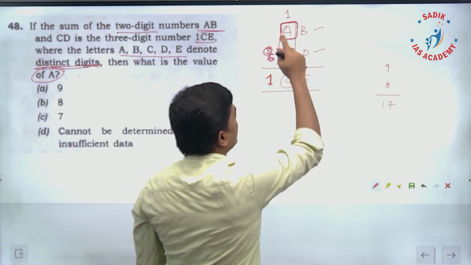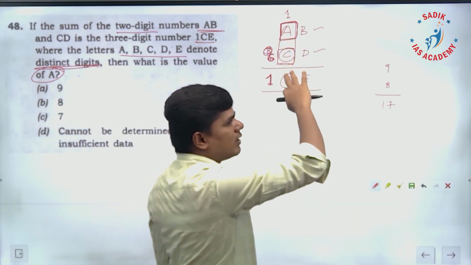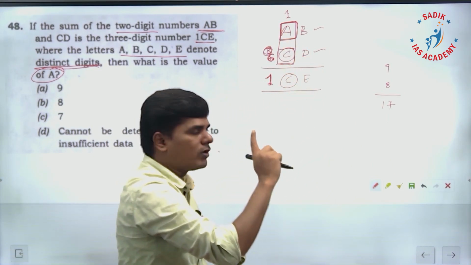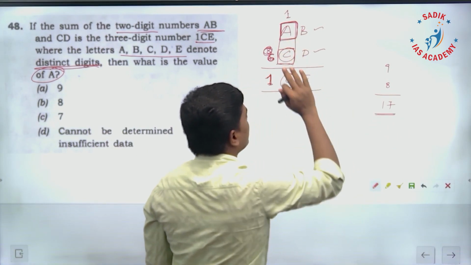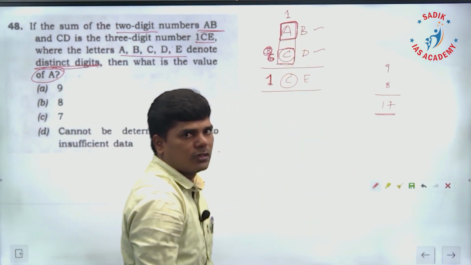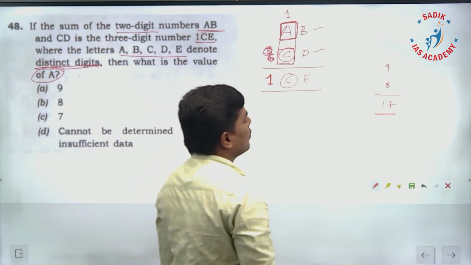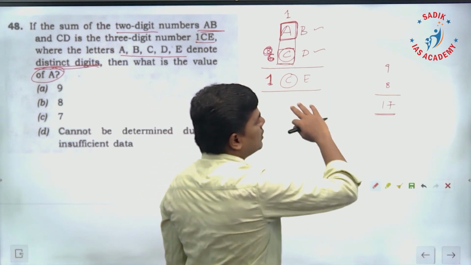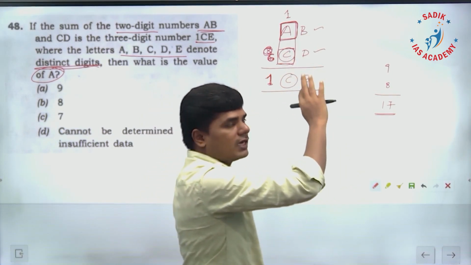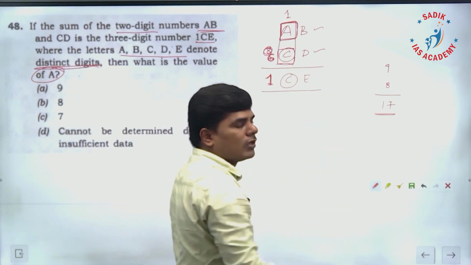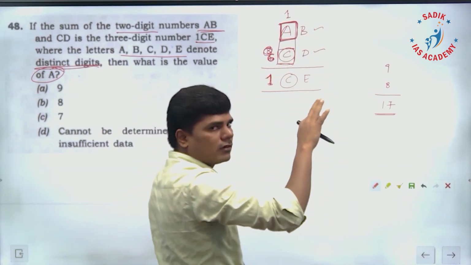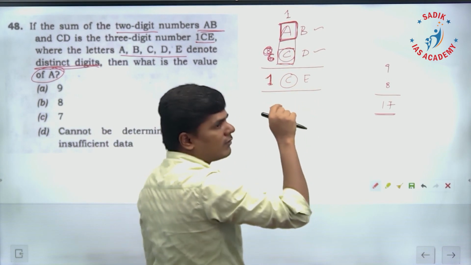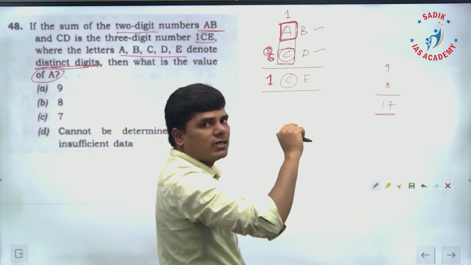There should be a carry forward. If there is a carry forward, it is going to be only 1, because the maximum possibility itself is 17, where you write 7 and carry only 1. You cannot have more than 1 as a carry forward here, so not 2, not 3. I said in the place of A we should have 10, but A is a single digit, it cannot be 10.